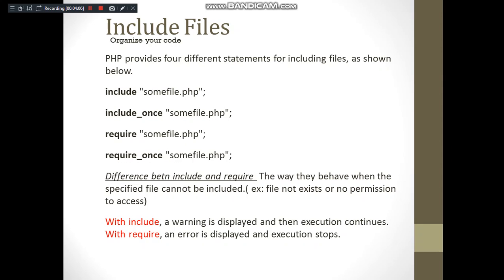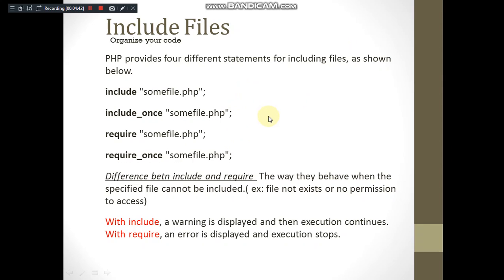So when should we use require and when should we use include, which is better to be used? It depends upon the situation or requirement of your code. If you want to include a file which is mandatorily required, then you must use require so that an error is displayed and execution is stopped if the file is not available. If your program can work without including those files also, then you can choose include, so that a warning is displayed and the rest of the execution can continue, right?